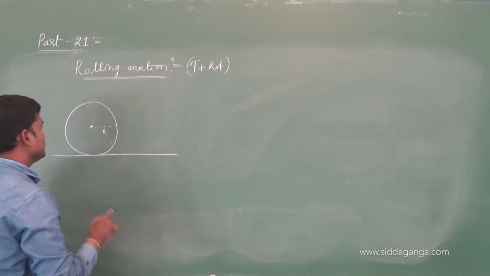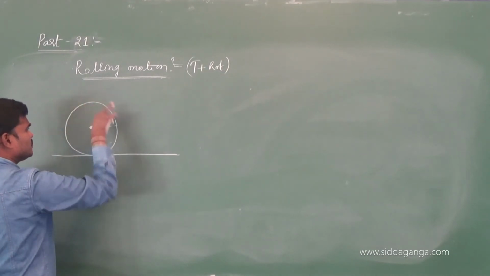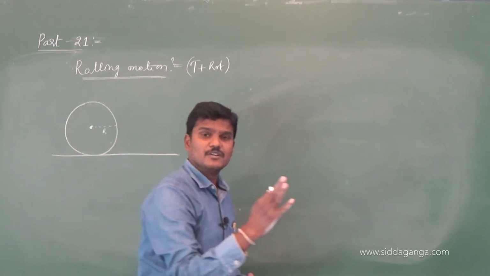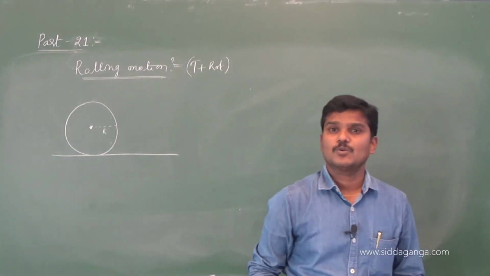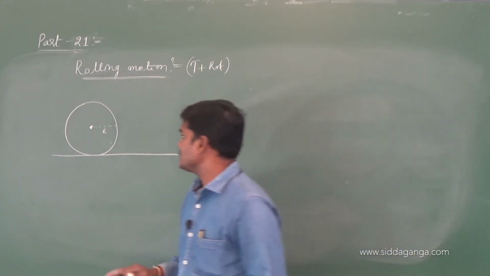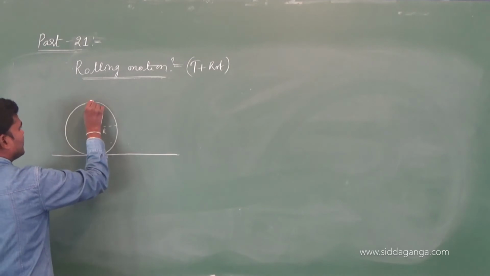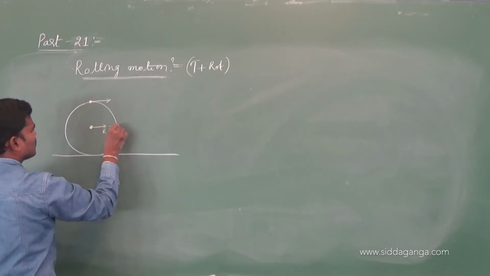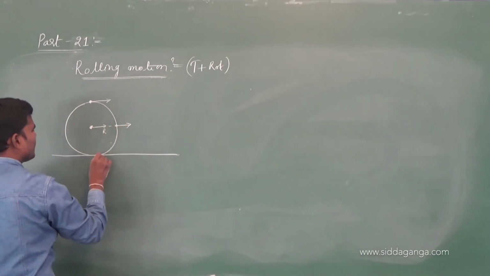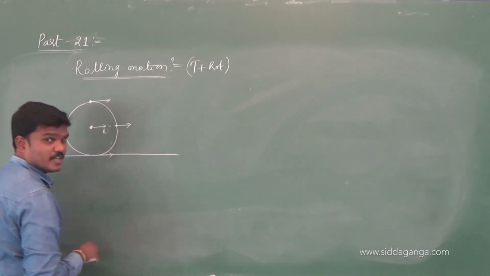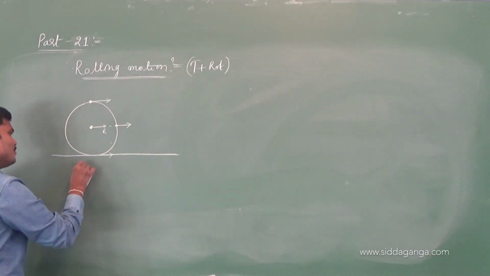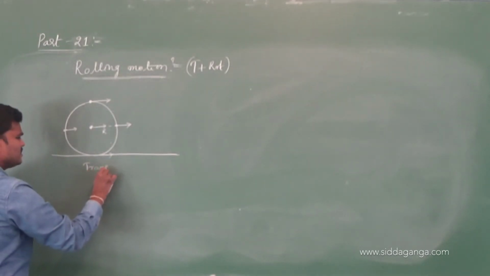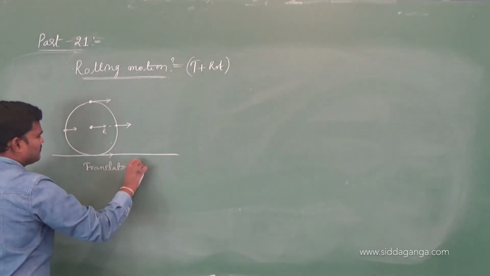If you observe the central particle or any particle, see, rigid body means it consists of a number of particles. Each and every particle has translational motion and each and every particle has rotational motion. If I consider any particle here, each and every particle has translational motion. So this is the pure translational motion. This is translational motion.